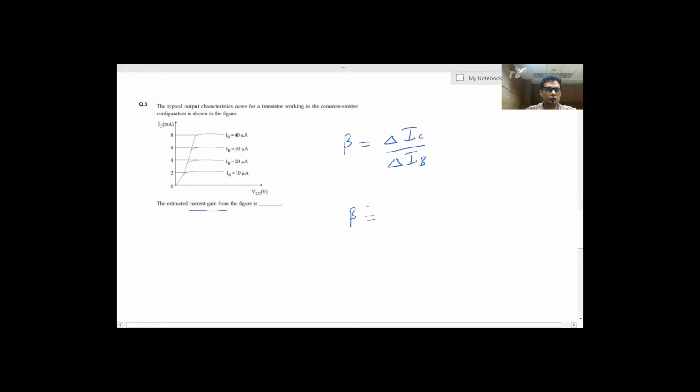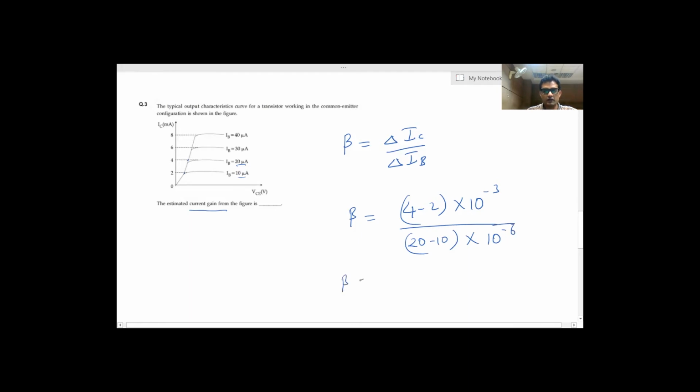So beta will be equal to delta IC. I am taking 2 points; you can take any 2 points. So I am taking this 4 and 2. So delta IC will be 4 minus 2 milliampere, so 10 to the power minus 3, upon delta IB. Delta IB will be 20 minus 10 microampere. So microampere will be 10 to the power minus 6.